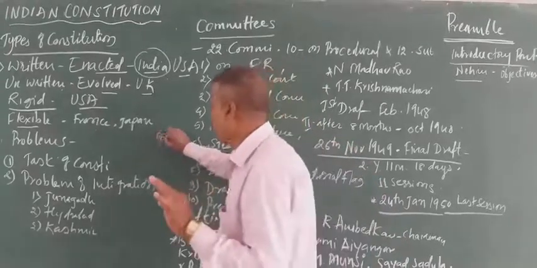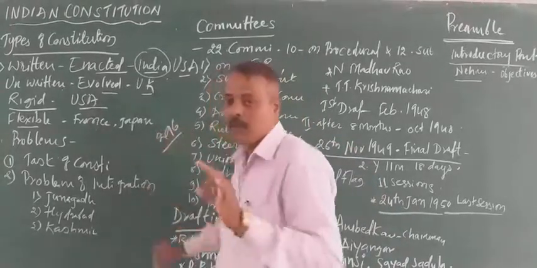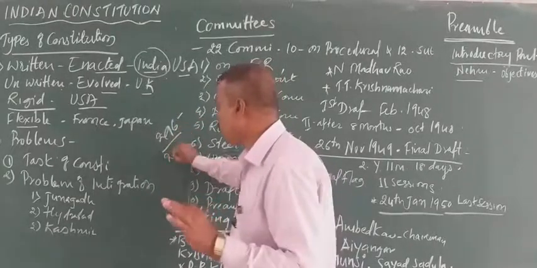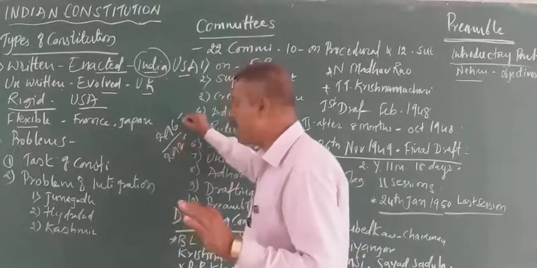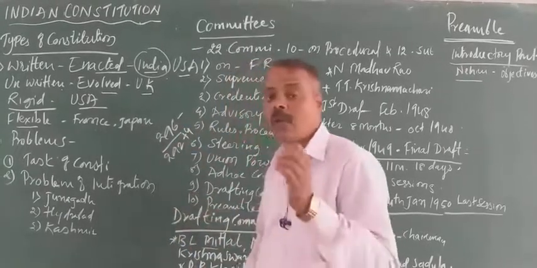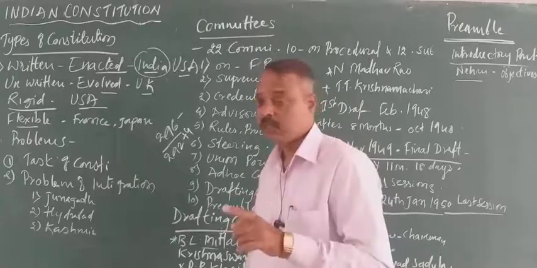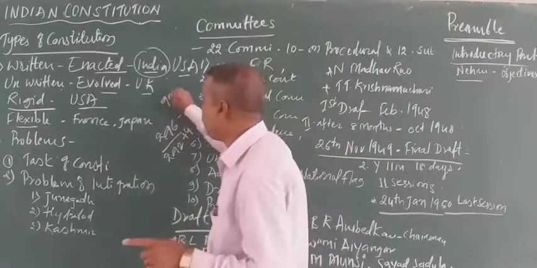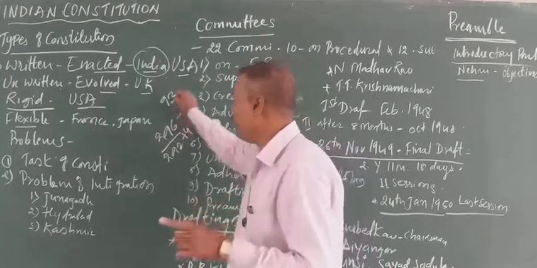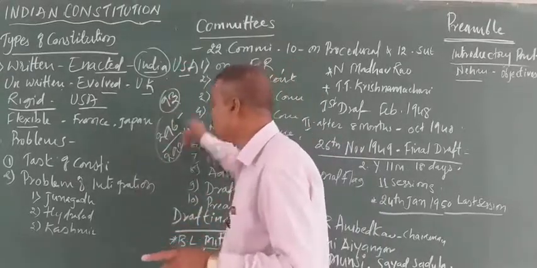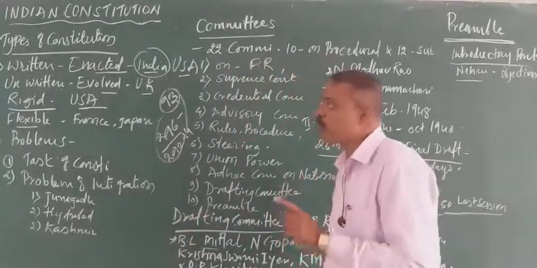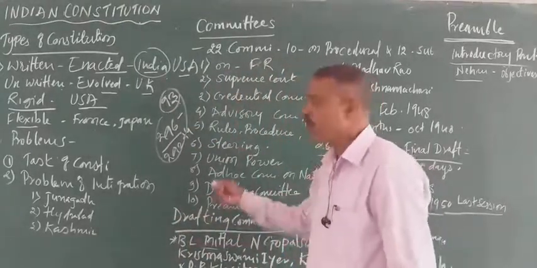So out of 296 in British India, 292 are from directly British provinces plus 4 from commissioner states. And the remaining 93 members are nominated from the princely states. In this way, 389 members were constituted for the Constituent Assembly for the making of the Constitution.